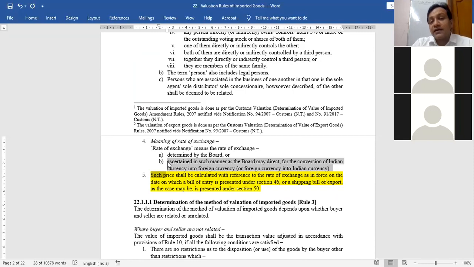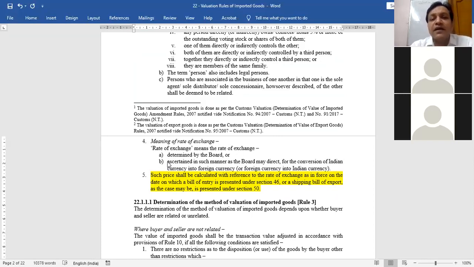Now, my concept is on what? Section 14, subsection 1. 14, subsection 1 says transaction value. And how do you compute transaction value? So we have rules, just like under Income Tax Act, we have income tax rules also. If you remember Income Tax Act, perquisites in salary. How do you value the perquisites? It is not written in the Income Tax Act. It is written in Income Tax Rules, Rule 3.